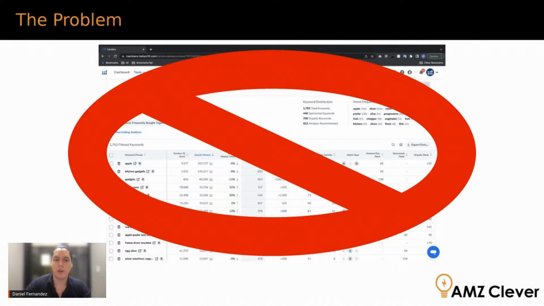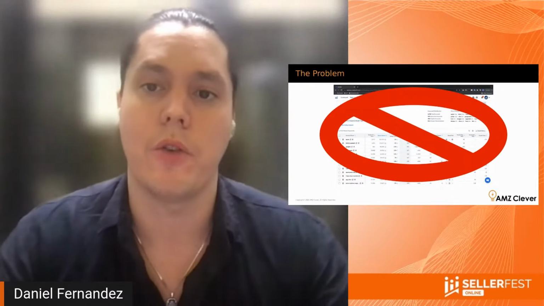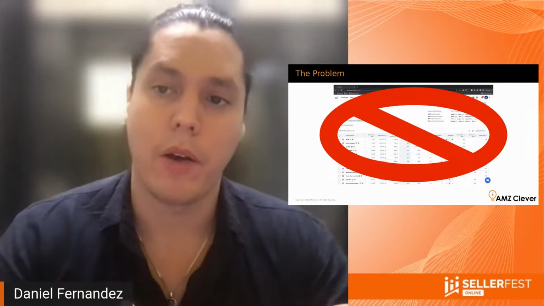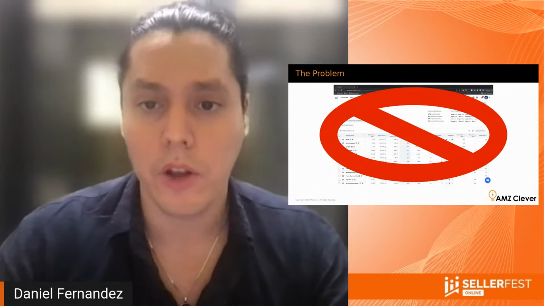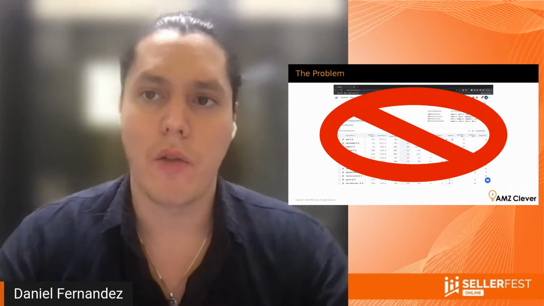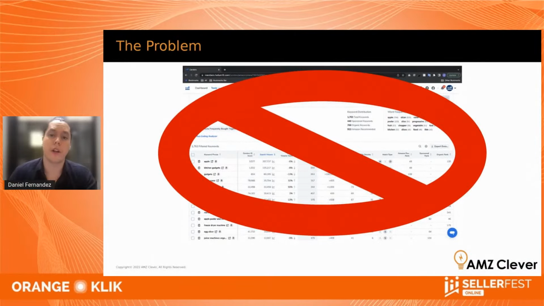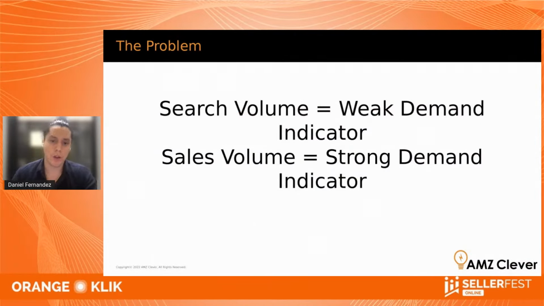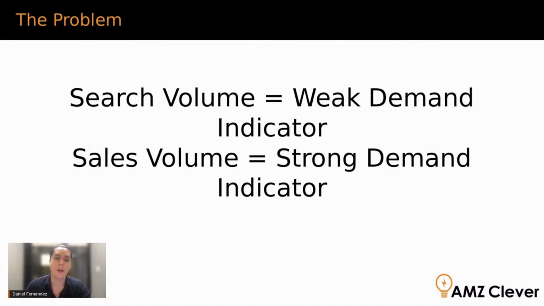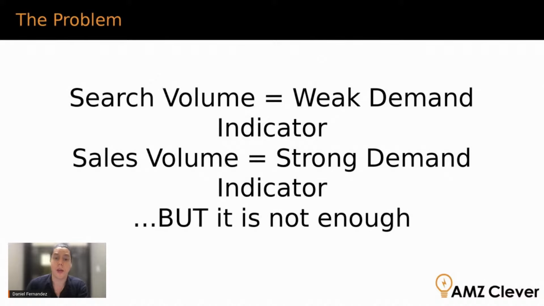And this one shows the search volumes. For a long time, search volumes have been the way to find the demand or validate if there is demand or not. But the problem is search volume doesn't equal sales, right? And this is why we still look at search volume, but we see it as a weak demand indicator. Whereas sales volume, a lot of what we're going to be talking about today is that sales volume. How do we find the sales volume? Because that is a strong demand indicator.